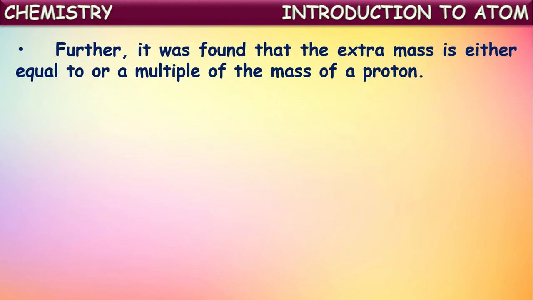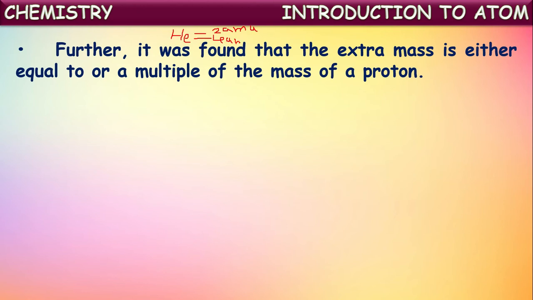Further, it was found that the extra mass is either equal to or a multiple of the mass of a proton. In the case of helium, as per these assumptions it should be 2 amu, because it has two protons, but practically it was found to be 4 amu.